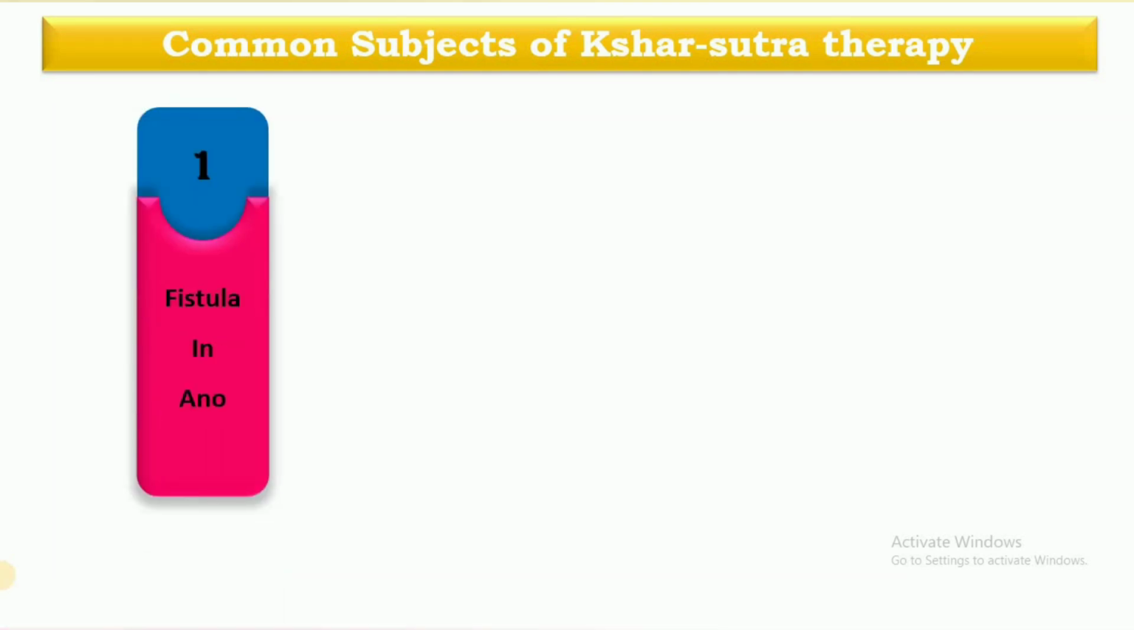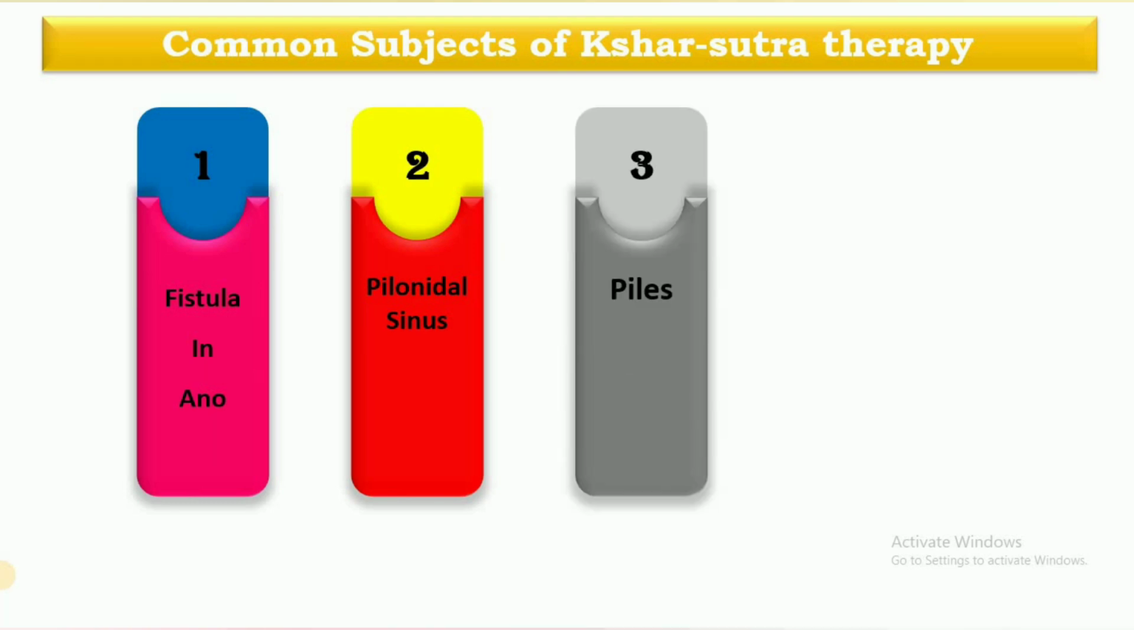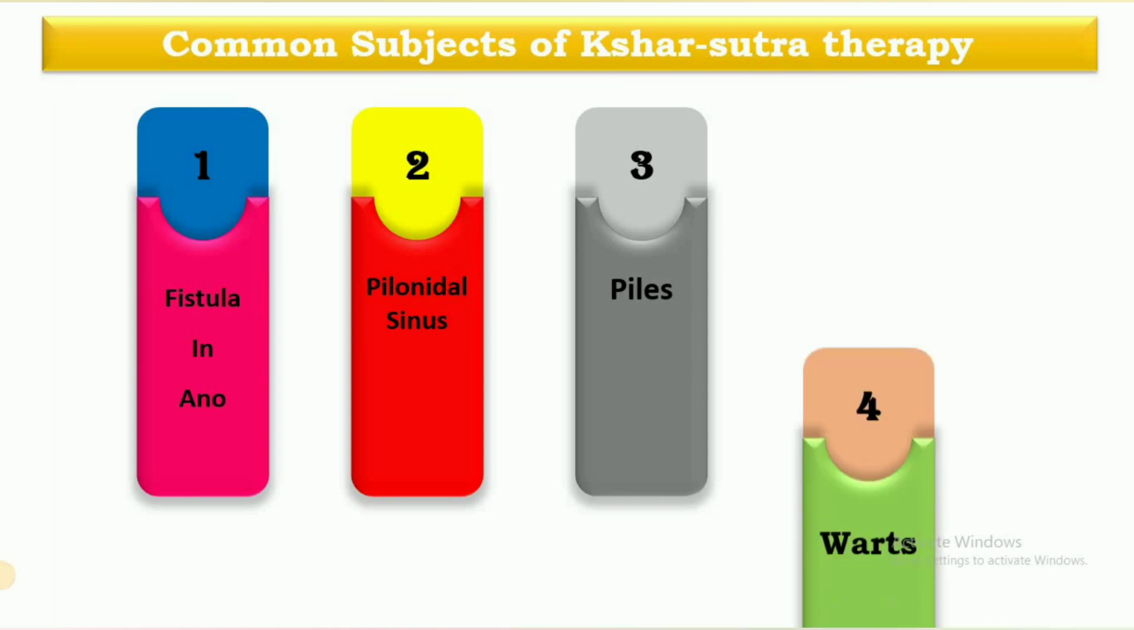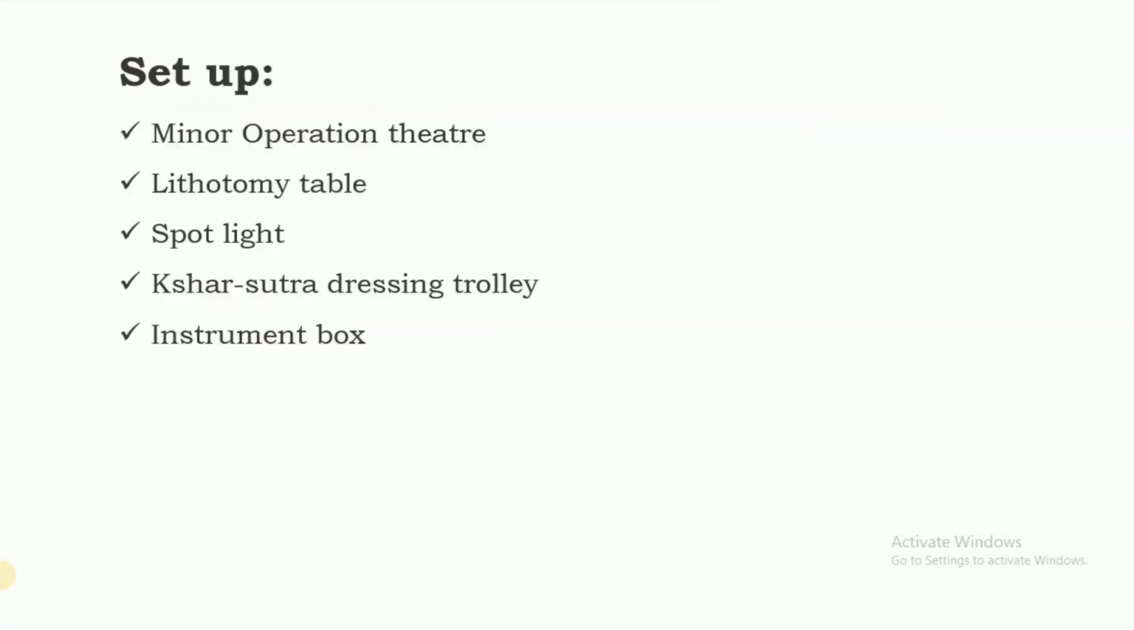Common subjects of Shar Sutra therapy. So, what are the common subjects? First is fistula in ano, also known as Bhagandar. Second is pilonidal sinus. Third is piles or bawasir, and fourth is warts. These are the very common conditions for which Shar Sutra therapy is used, and among these four, fistula in ano or Bhagandar is the most common. I would like to say that Shar Sutra therapy is the best therapy for fistula in ano rather than other surgeries.